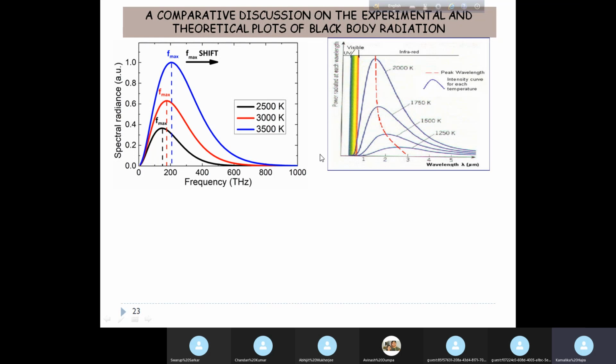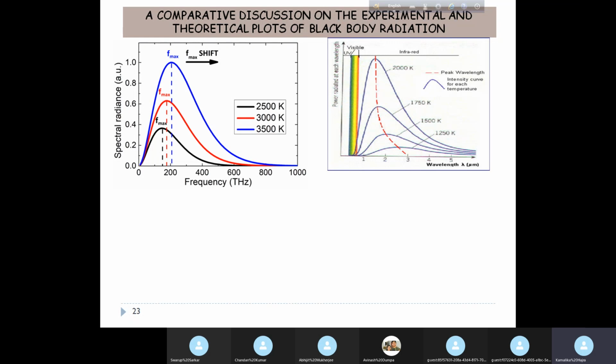Okay, and this is something that I find that you make mistakes a lot. When you are asked to draw a black body radiation curve, please see whether you have been asked to draw the curve with respect to wavelength or frequency. They are totally opposite. And when I was checking your copies for this quantum theory portion in your third sem, I saw that many of you don't understand this difference.